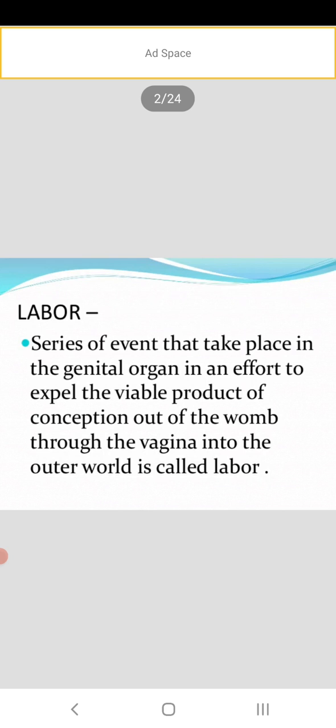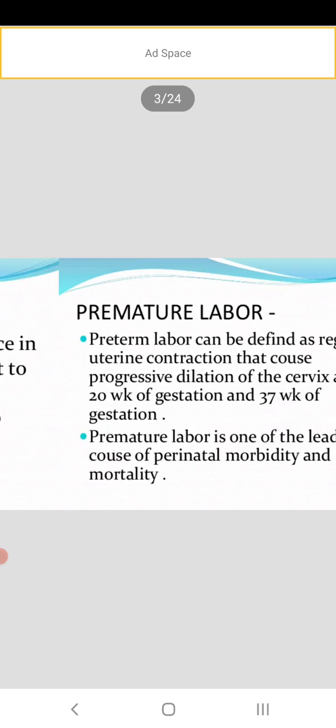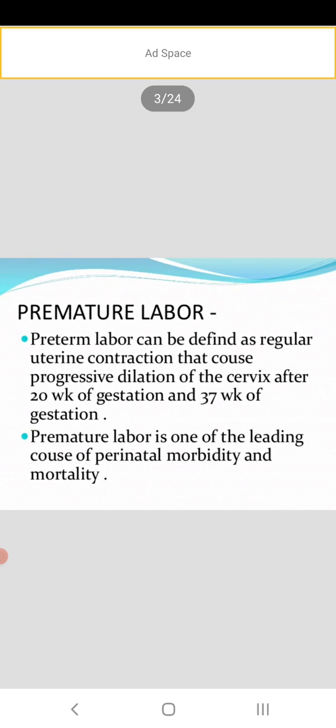Definition of labor: it's a series of events that takes place in the genital organ in an effort to expel the viable product of conception out of the womb through the vagina into the outer world, and it is called labor. You have seen this definition in labor, so no need of much explanation. Then coming to premature labor.